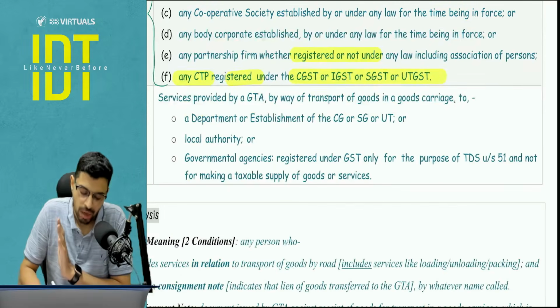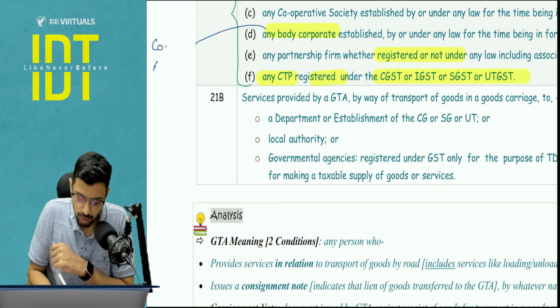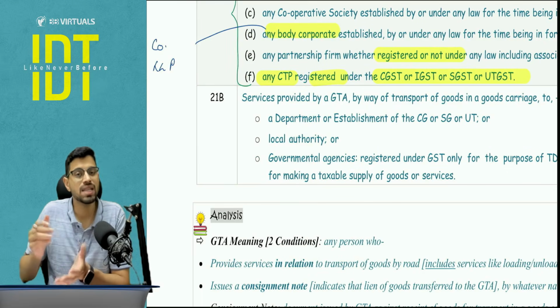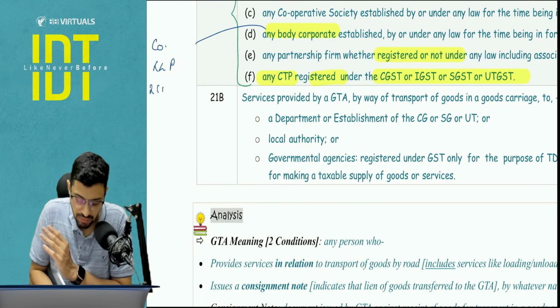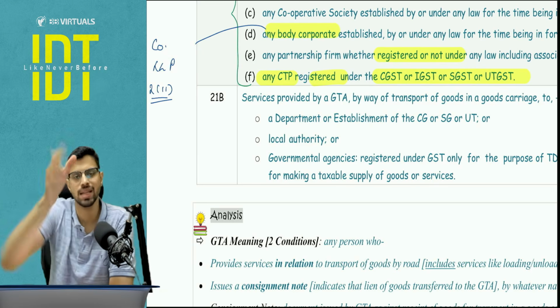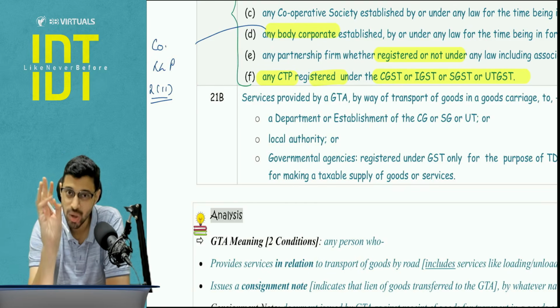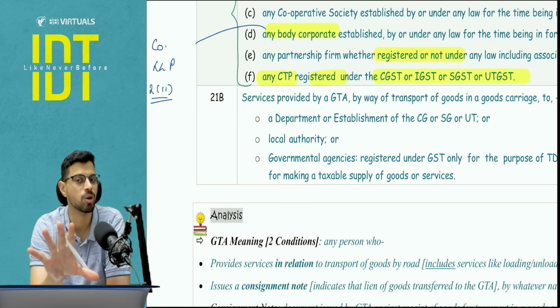cooperative society. Now, next understanding is the meaning of the word body corporate. Body corporate includes a company, also LLP. This is basically the same as section 2, clause 11 of the Companies Act 2013. So anything which has a legal separate existence, that is a body corporate. It will also include a company incorporated outside India. So company and LLP are body corporate with respect to our GST law.